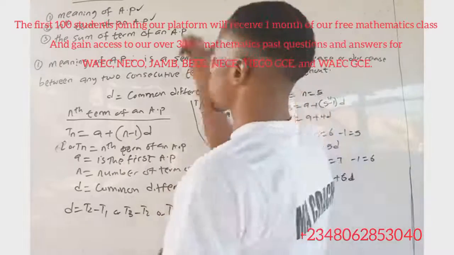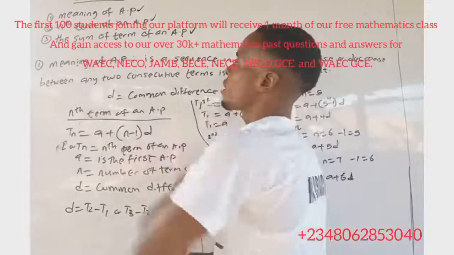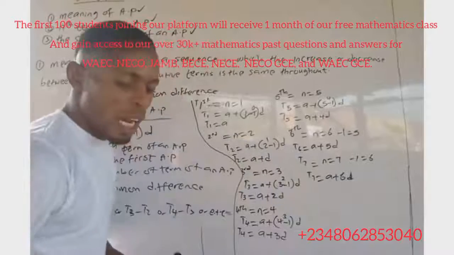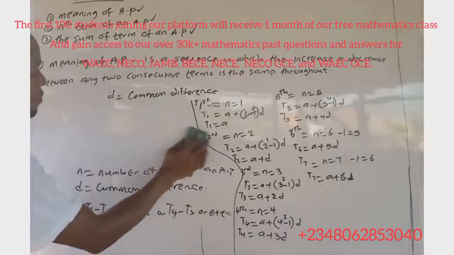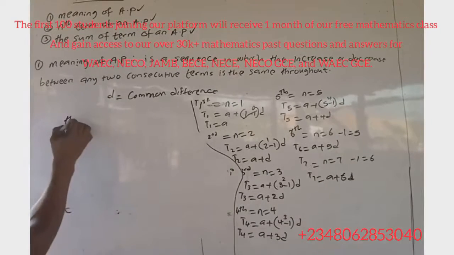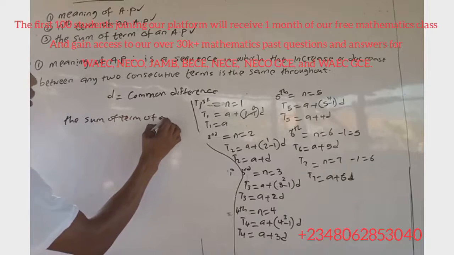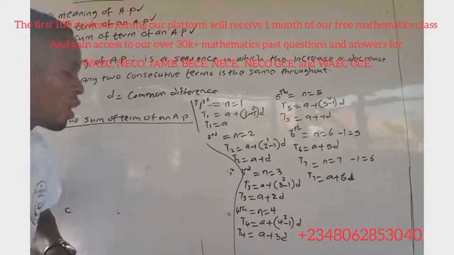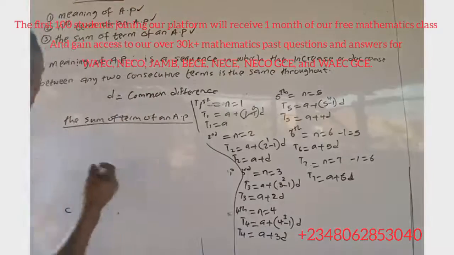Okay, let's move to the last topic for today's class, which is the sum of n terms of an AP. So in this sum of n terms of an AP, it has a general formula. The general formula is given as follows.